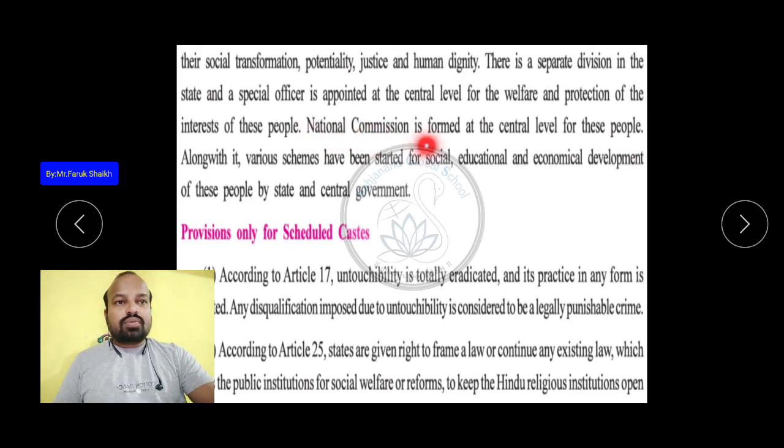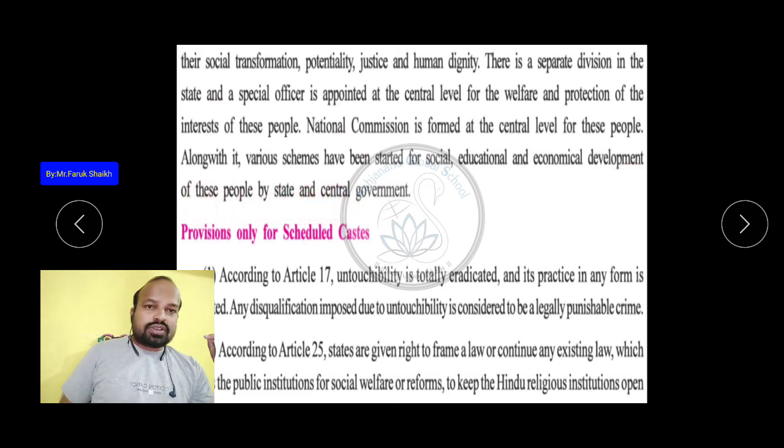A National Commission is formed at the central level for these people. Along with it, many schemes have been started for the social, educational and economic development of these people by the state and central governments. Now the provisions only for the scheduled caste.